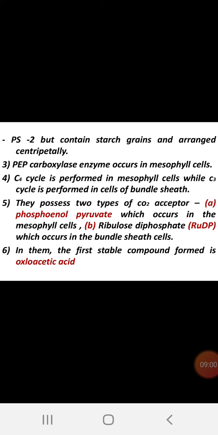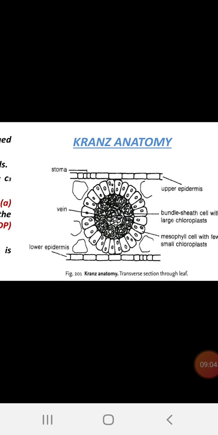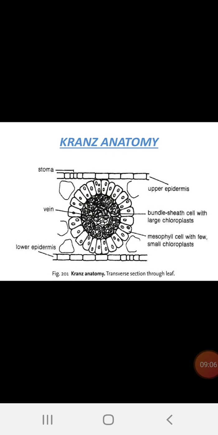In them, the first stable compound formed is oxaloacetic acid. It is a 4-carbon compound. Now, let us start with the Kranz anatomy. Here in the Kranz anatomy, as we know, it is almost in monocotyledon plants. The upper epidermis and lower epidermis are present, and in the center there is one vascular bundle sheath. Around that, mesophyll cells are present.